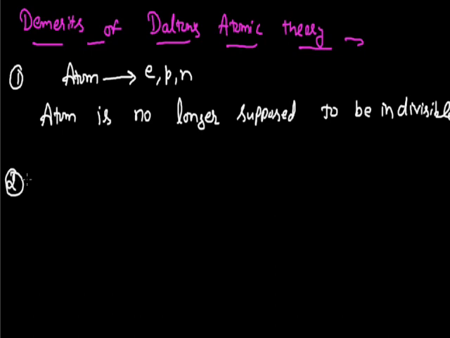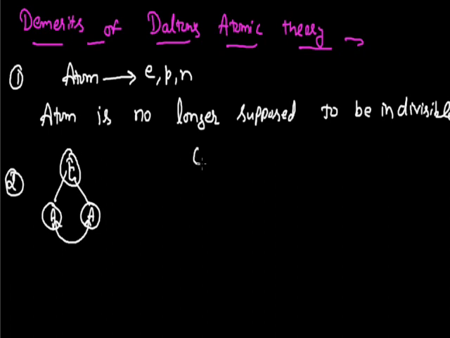The next demerit of Dalton's atomic theory is based on its second postulate. In his second postulate he stated that all the atoms of an element will be the same in each and every regard, with no difference in their properties. But now we find that isotopes do not follow this postulate.